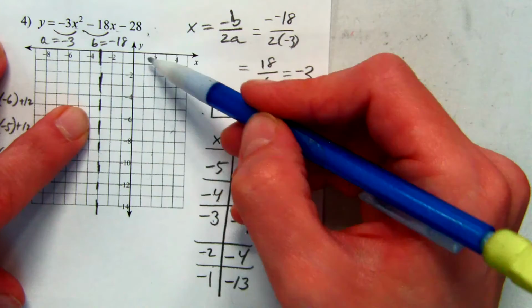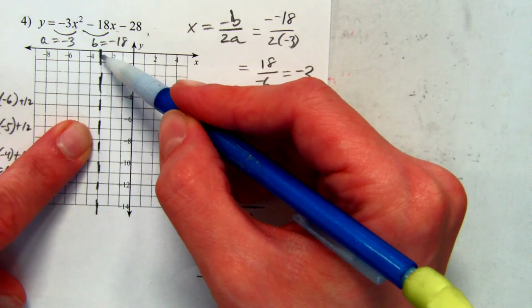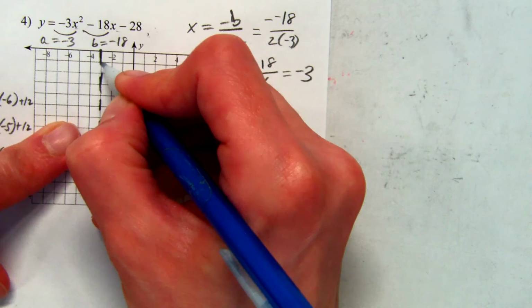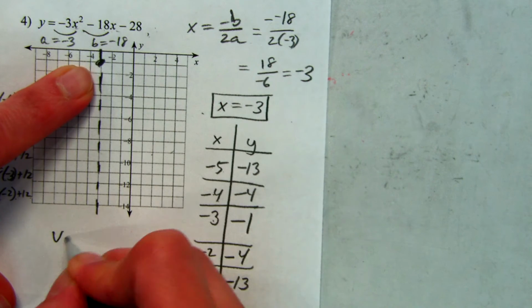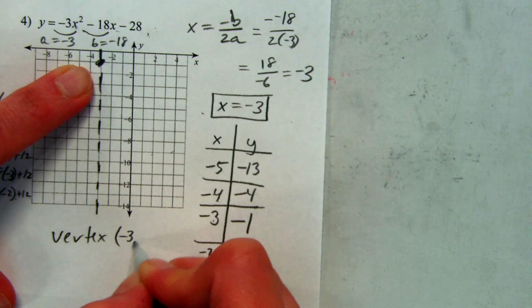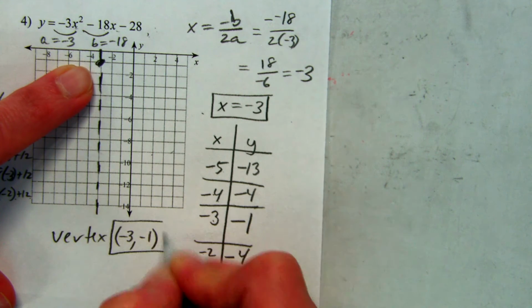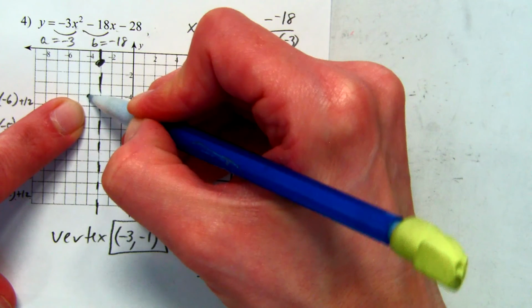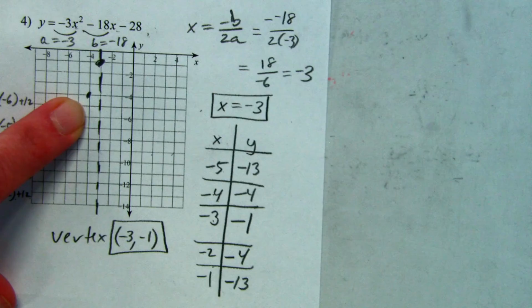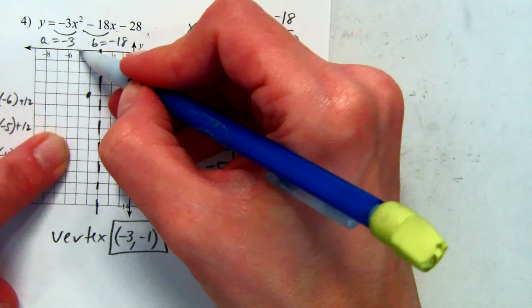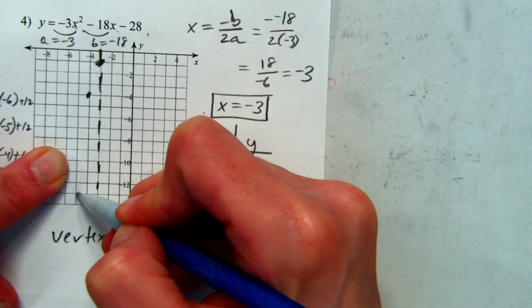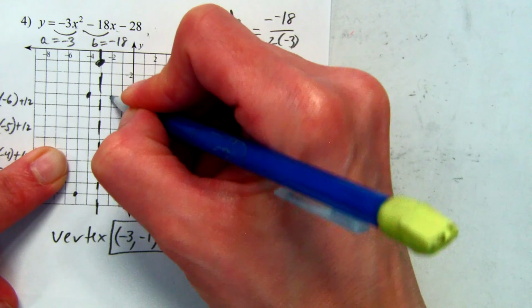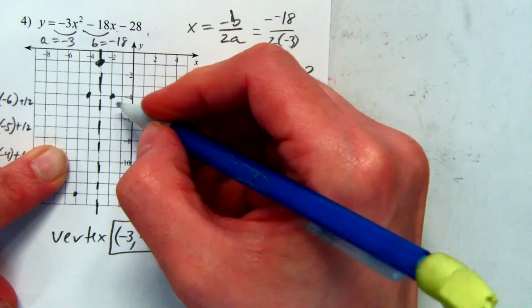So my vertex is going to be at negative 3, negative 1. Right here is the vertex. We can go ahead and write that down. And then negative 4, negative 4, negative 5, negative 13, and then negative 2, negative 4, and negative 1, negative 13.